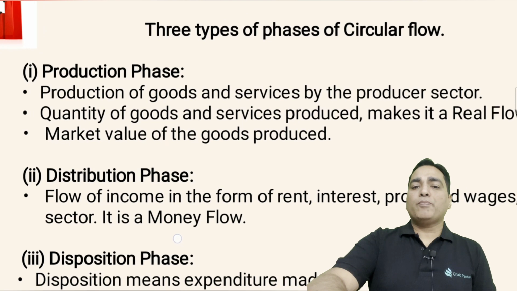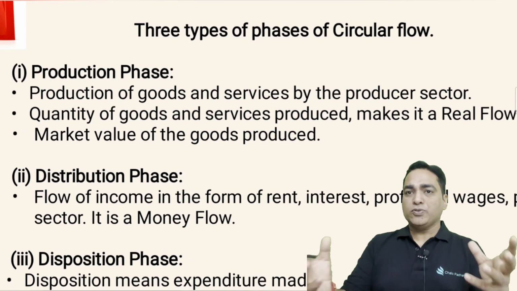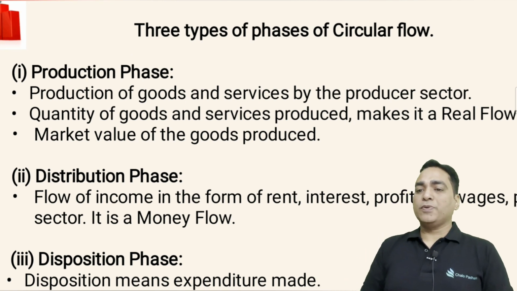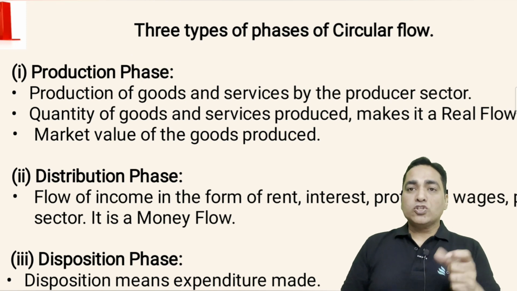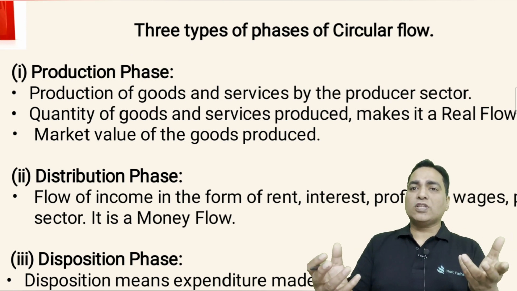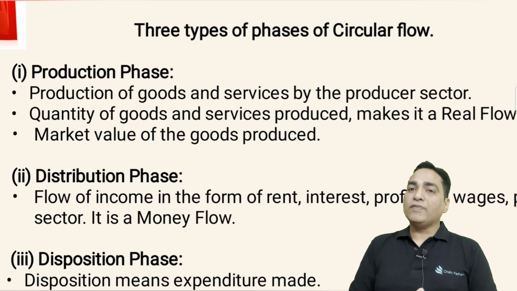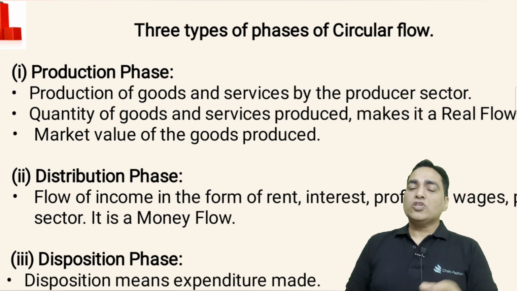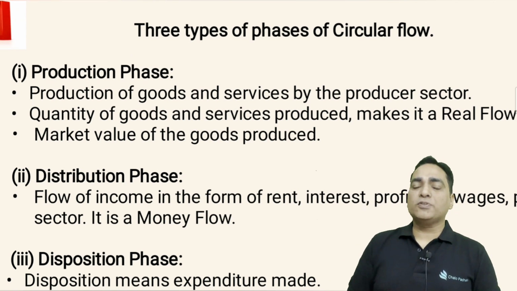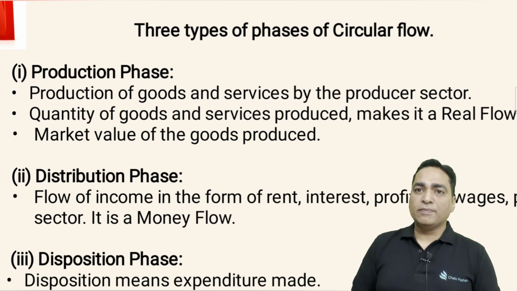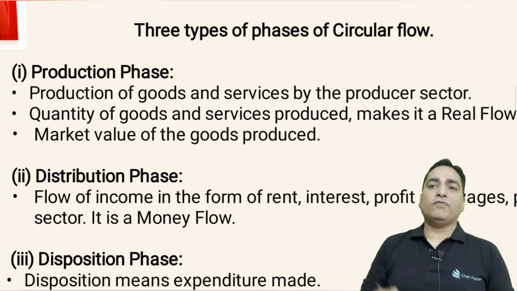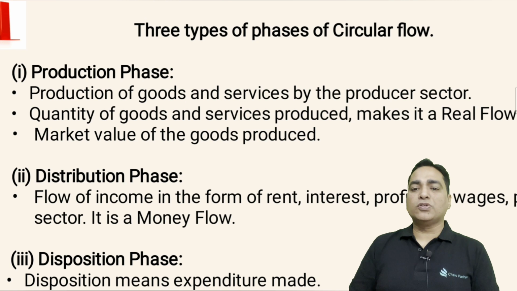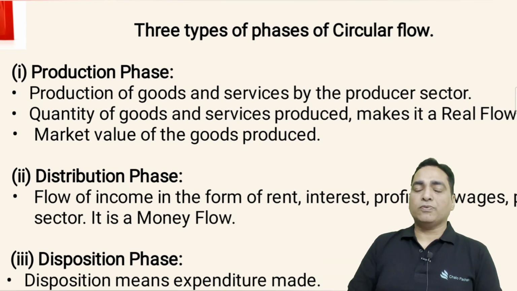The production phase: production of goods and services by the producer sector, the firms, they manufacture the goods and services. The quantity of goods and services produced makes it a real flow. So real asset flow, stocks जितना manufacture करेंगे उतना asset flow में आएगा. The market value of goods produced, जितने भी हमारे market value है goods की वो इसी से बनती है. So suppose मैंने 1000 mobile phones manufacture किए, the price of one mobile phone is 1000. So 1000 multiplied by number of units sold, which are 1000 in this case. So that will be the total value of the goods that are produced, right? GDP भी बोलते हैं हम इसको.